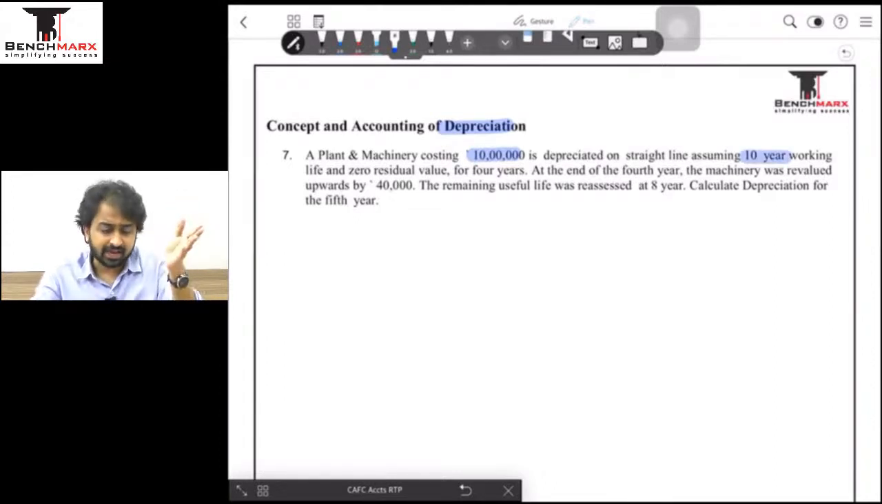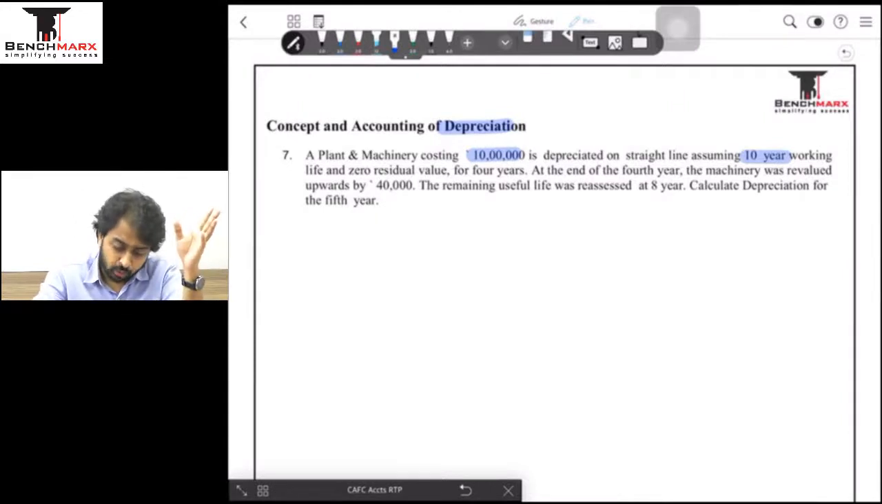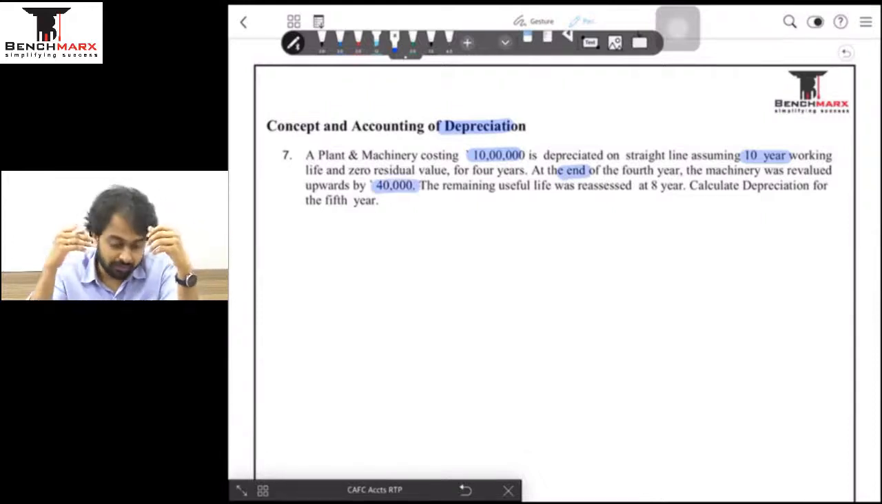मतलब 10 लाख का asset था, no residual value मेरे ख्याल से, and 10 years की life, मतलब the depreciation is 1 lakh every year. 4 साल के बाद, at the end, it is mentioned at the end of 4th year the machine was revalued by 40,000. That means revalued upward.